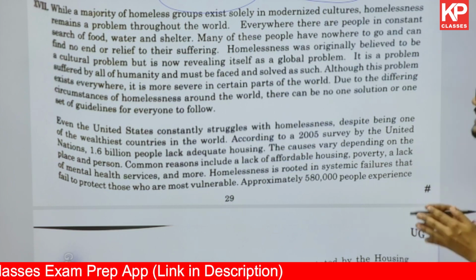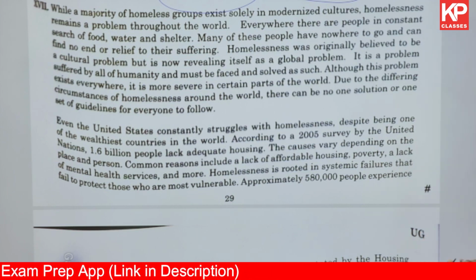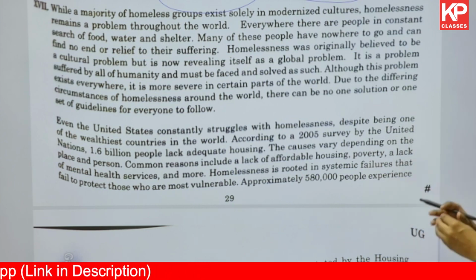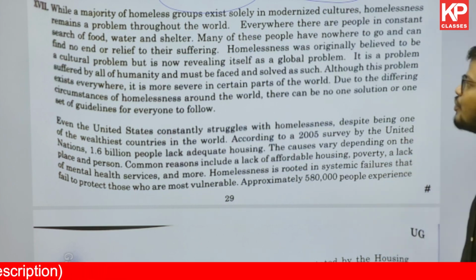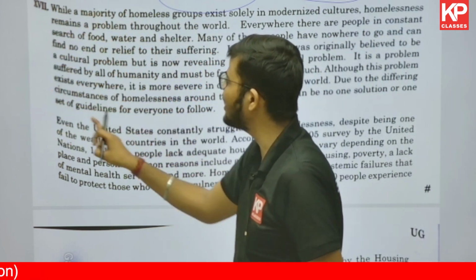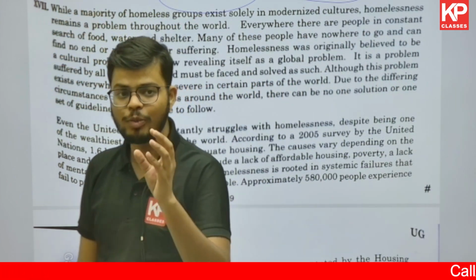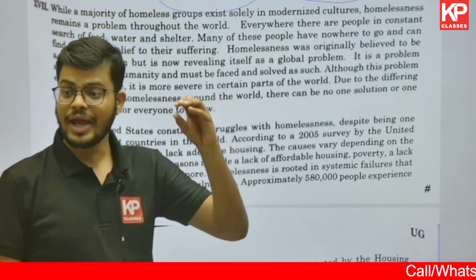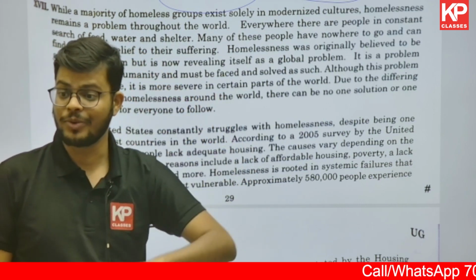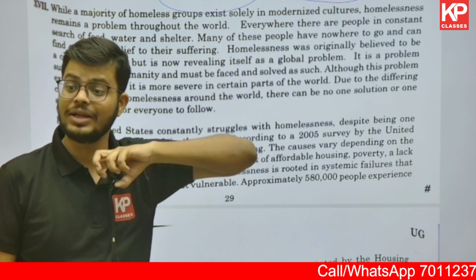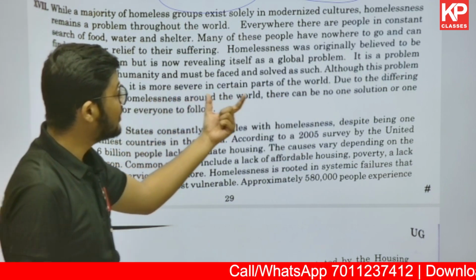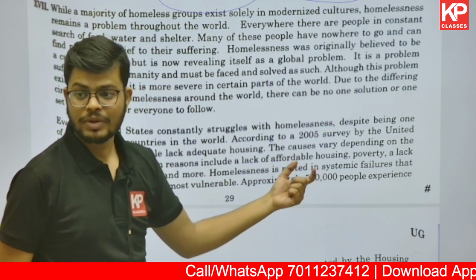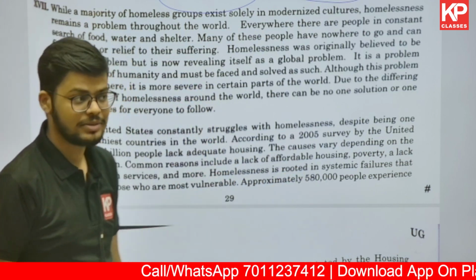Although this problem exists everywhere, it is more severe in certain parts of the world due to the differing circumstances of homelessness around the world. There can be no one solution or set of guidelines for everyone to follow. Now, if you are going to summarize this complete passage, it is talking about the problem of homelessness throughout the world, and this is not a cultural problem now. This is a problem which is worldwide, spreading globally. And what can we do? It says there cannot be only one solution to this problem. There are many. We need to work on many aspects.